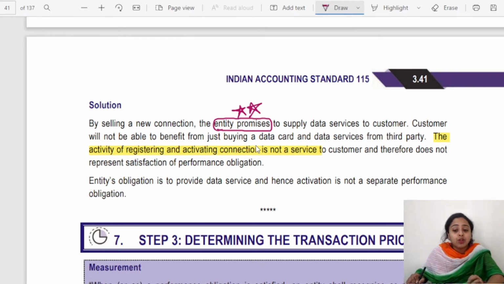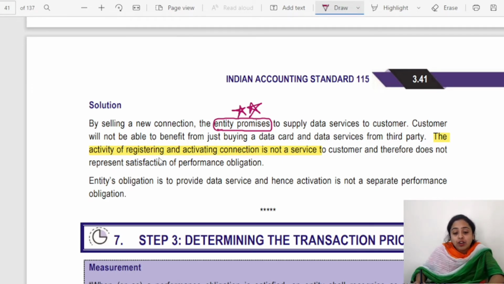The customer will not be able to benefit from just buying a data connection. It will not be in a position to take benefit of just the data connection unless it gets the recharge, or you can say monthly payments are done. So only buying the data card, or the registration, does not work on its own. So these are not distinct, cannot be identified on their own.